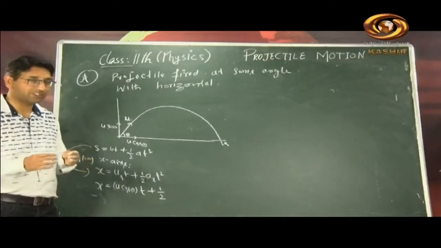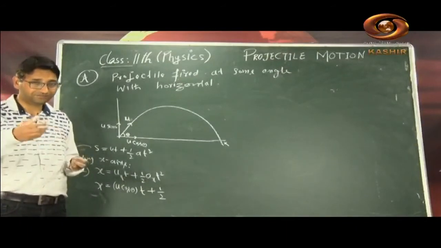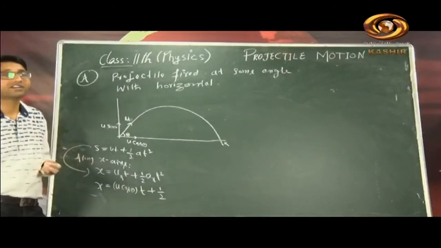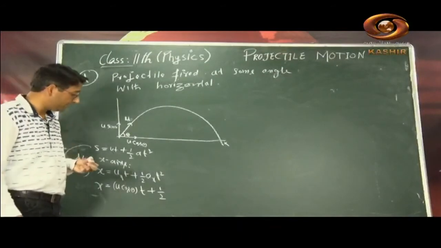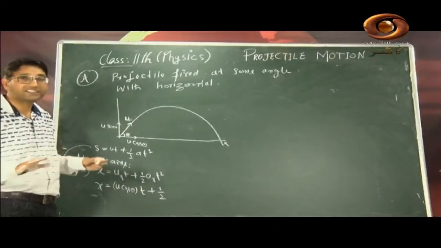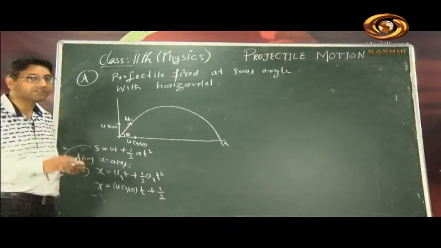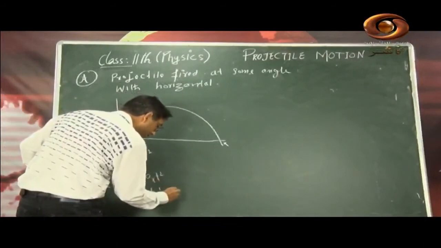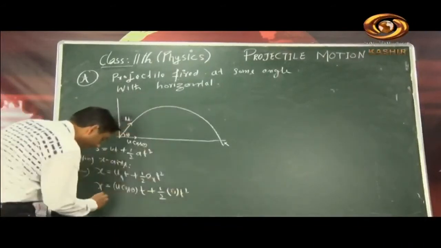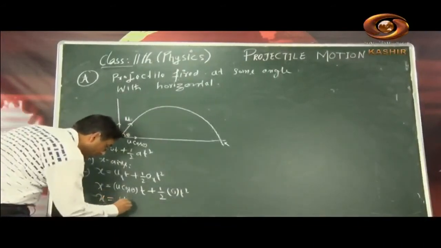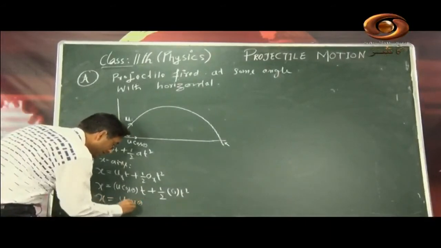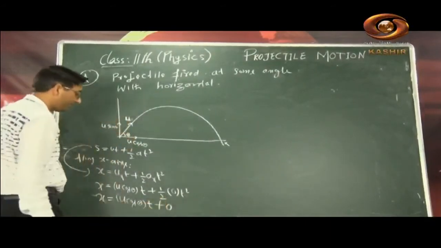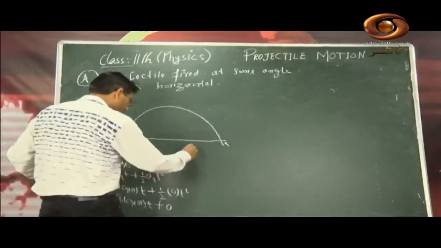If we know the basic definition of a projectile, it is an object which has been thrown with some velocity and then is allowed to fall under the effect of gravity alone. So in the horizontal direction there is no acceleration. Acceleration is only along the vertical direction. So here I can write it is 0 into t square. So x is equal to u cos theta t, then plus 0, because it turns out to be 0. So x comes out to be like this.